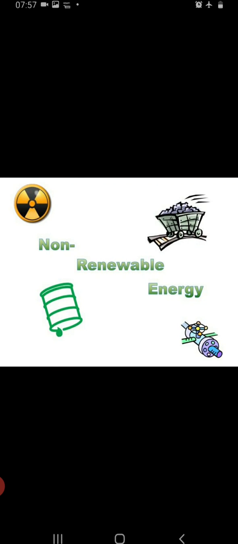Whereas non-renewable energy resources include the energy resources which once consumed cannot be regenerated. Those are called as non-renewable energy resources. For example, fossil fuels. Have you all heard about fossil fuels? So that is our next topic that we will discuss today.